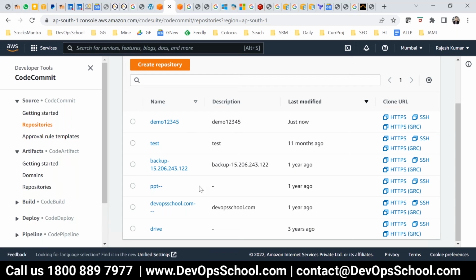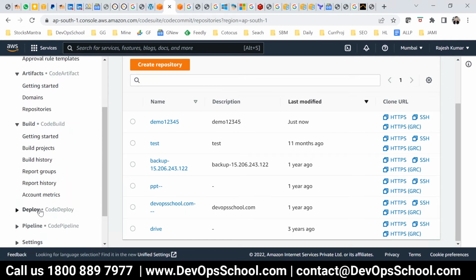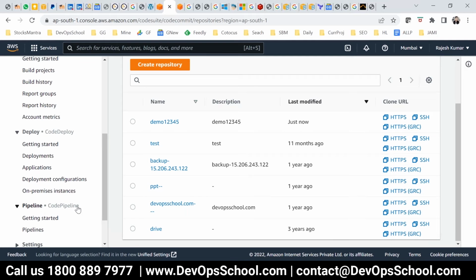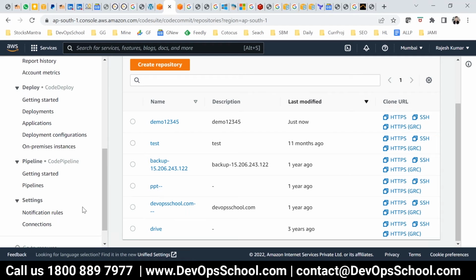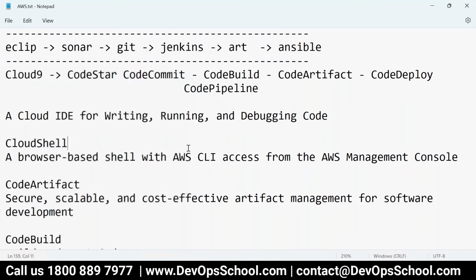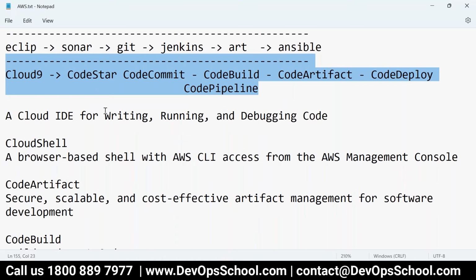Artifacts also, here you can keep these artifacts. Here you can do the builds. Here you can deploy that to the different EC2 instances. Here you can create a pipeline using YAML and some notifications. So everything you have in a very synchronized manner. So at a high level, did you understand that, all of you? Yep.